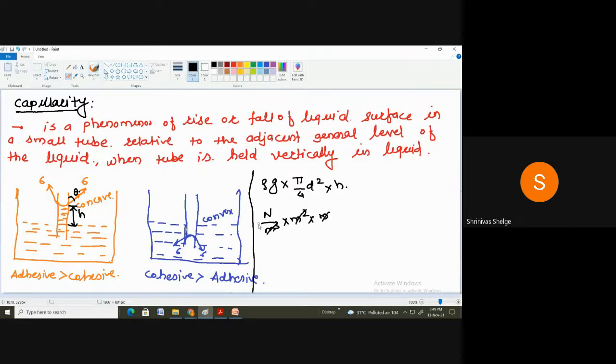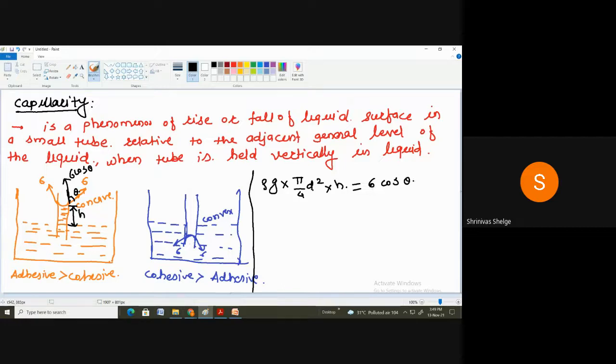Correct. So this weight of the fluid is balanced by the vertical component of the surface tension. Correct. So the vertical component of this force will be sigma cos theta.